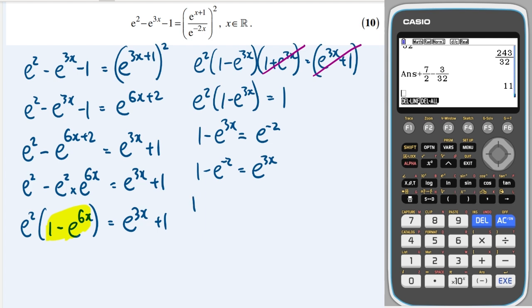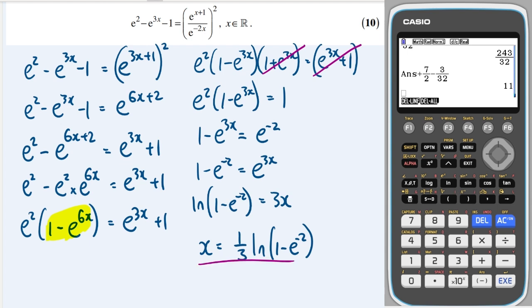I could then take ln of both sides to get 3x, and then finally I can just divide 3 by 3. So it's 1/3 ln of 1 minus e to the minus 2. And that is a wrap.